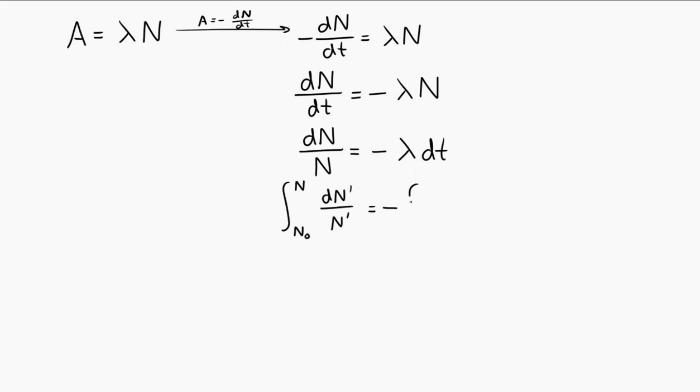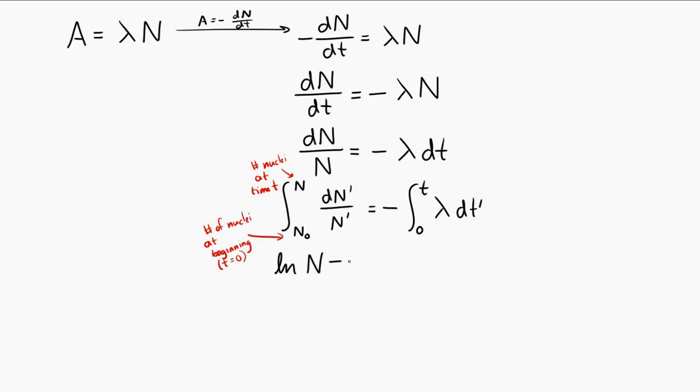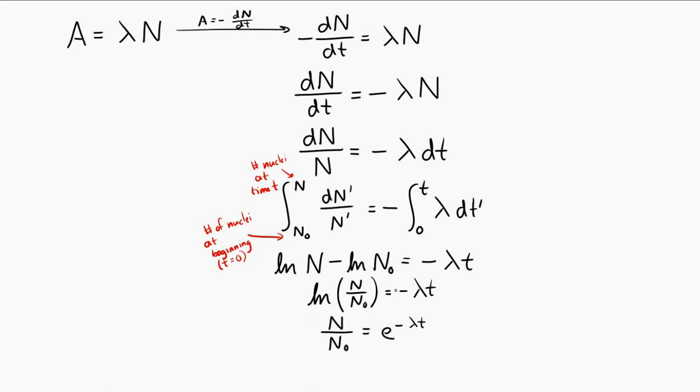And if we take the integral from time 0 to time t, which means we're going from the number of nuclei we had at the beginning to the number of nuclei we have at the end, with a couple dummy variables in there, then we get the natural log of N minus the natural log of N0 is equal to negative lambda t.